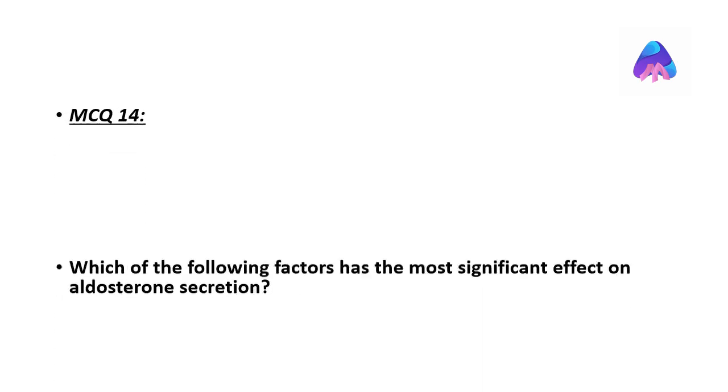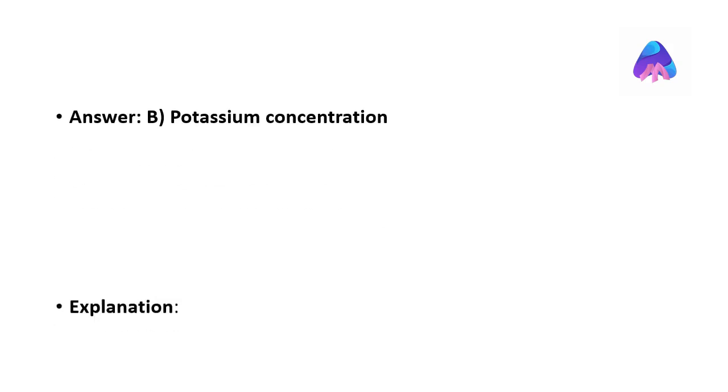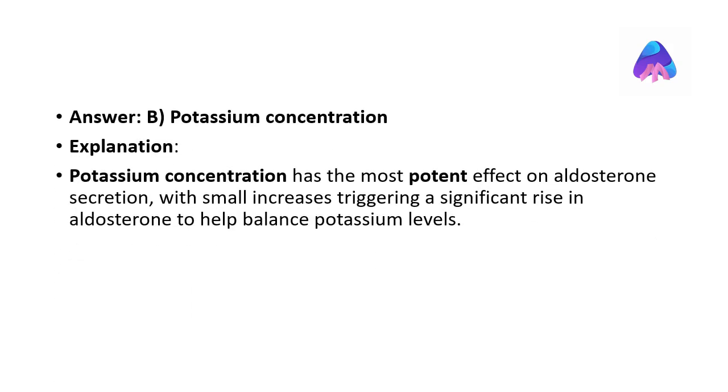Which of the following factors has the most significant effect on aldosterone secretion? The correct answer is potassium concentration. Potassium concentration has the most potent effect on aldosterone secretion, with small increases triggering a significant rise in aldosterone to help balance potassium levels.